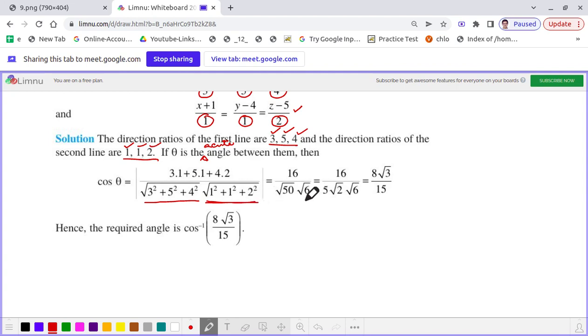We get 16 divided by square root of 50 into square root of 6, and after rationalization of the denominator, we get 8 into root 3 by 15. As cos theta equal to 8 into root 3 by 15, theta is equal to cos inverse of 8 into root 3 by 15.